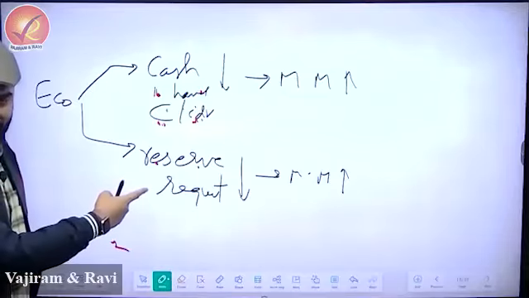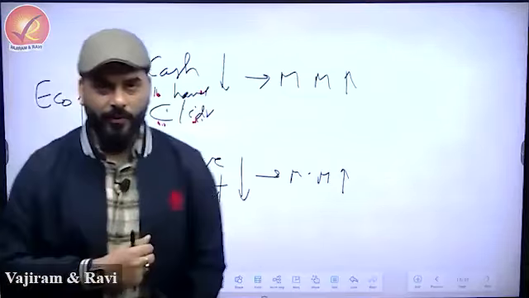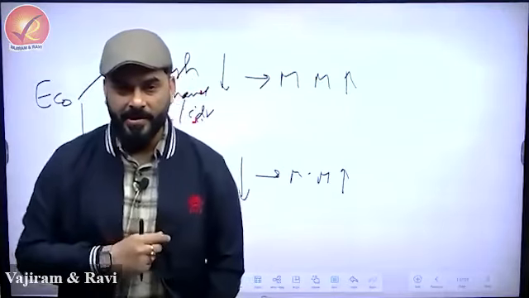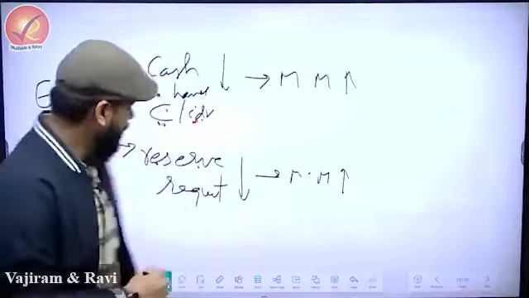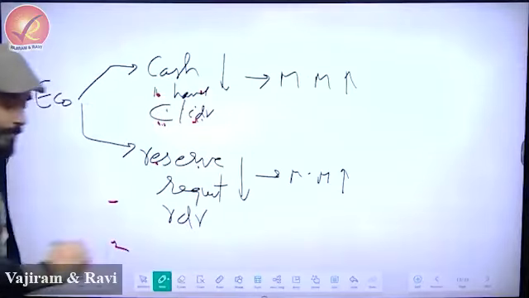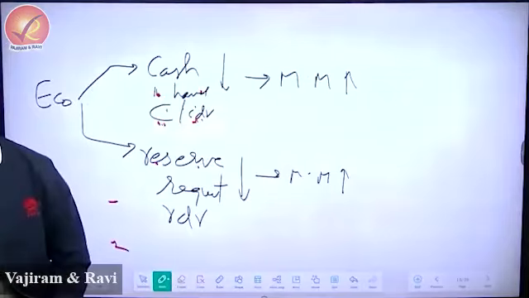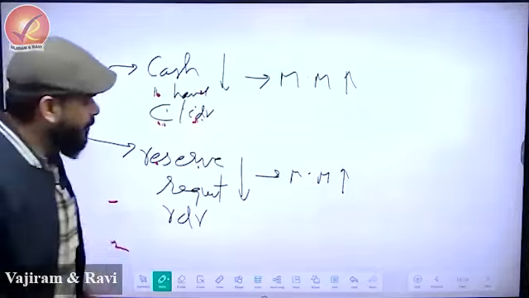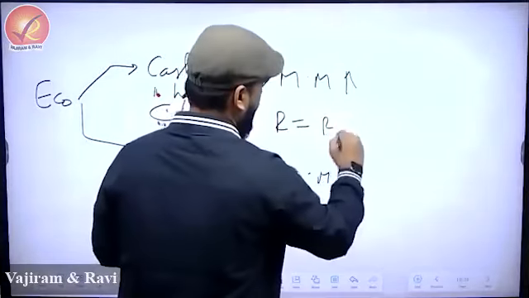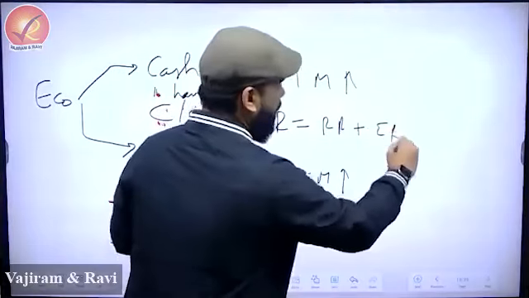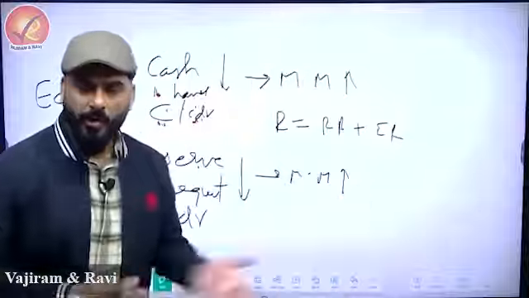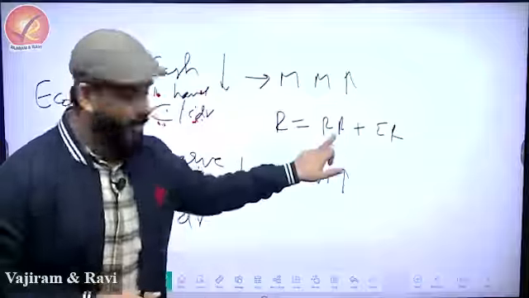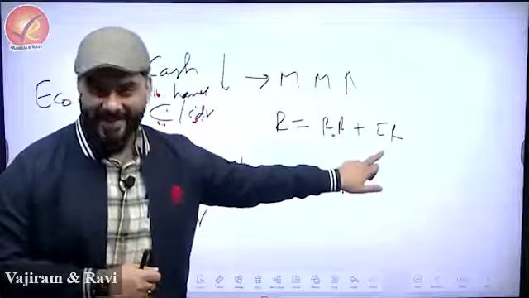Required reserve, which is the only ratio I have given you that is related to required reserve, RDR. Who decides ER? There are two types. So reserve is of two types, RR plus ER. Who decides ER?